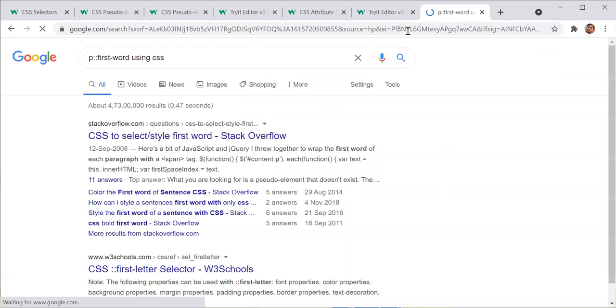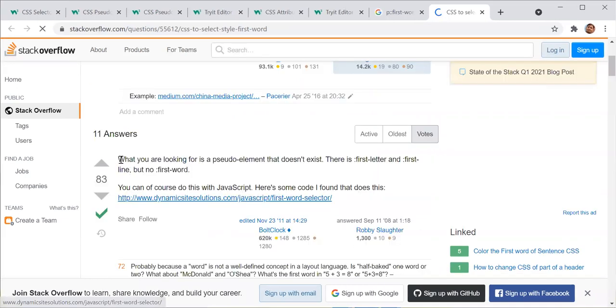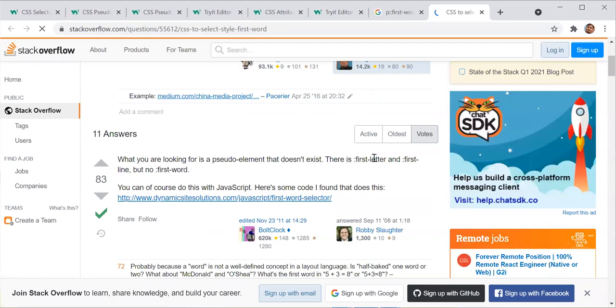Okay, first word. Maybe we'll find something here. What you are looking for is a procedural element that does not exist. There is a first letter and first line, but no first word. Oh, sorry, everyone. So we agree here.